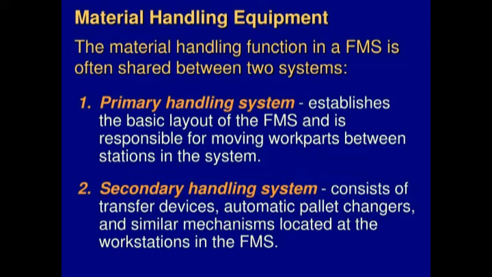The primary material handling consists of conveyor systems, rail guided vehicles (RGVs), and automated guided vehicles, etc. So these are the primary material handling systems.